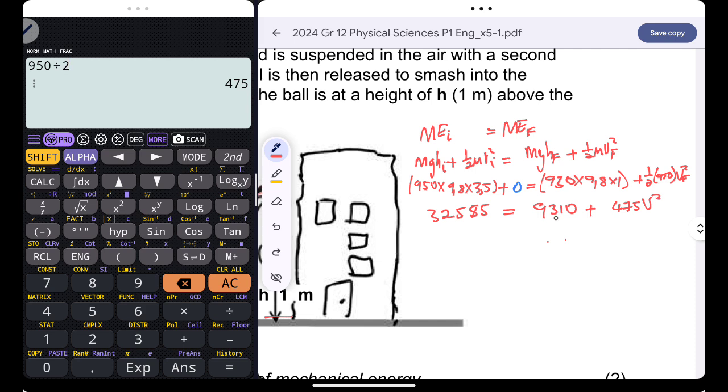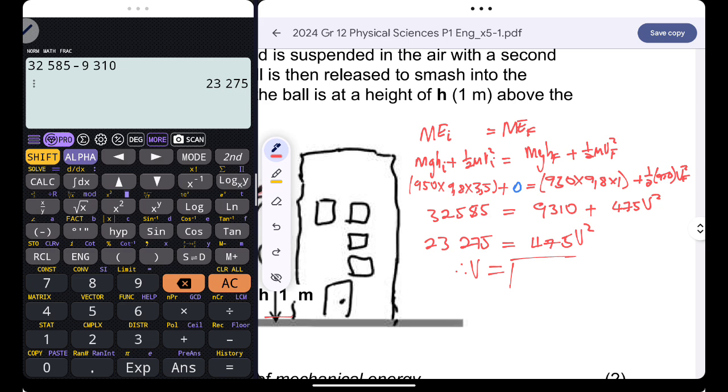If I take the 9,310 to the other side, I'll end up having 32,585 minus 9,310. This will give me 23,275, which equals 475 times v squared.